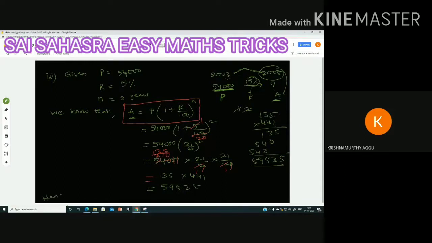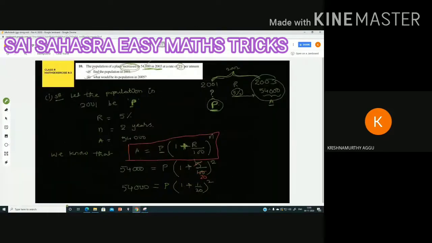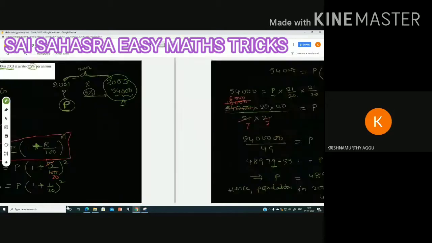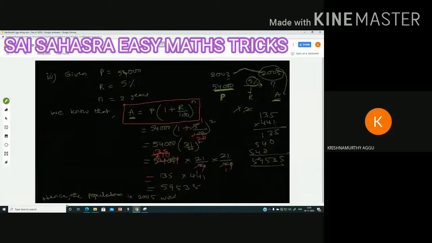Hence, the population in 2005 would be 59,535. As per the question, the information is given for 2003, and we are asked to find 2005. For this, 2003 is the main concept. Based on this 2003 only, we are finding the past, that is 2001, and the future year, that is 2005. So 2003 is the base, with the past and the future. Future means 2005 is the future. So how much would it be?